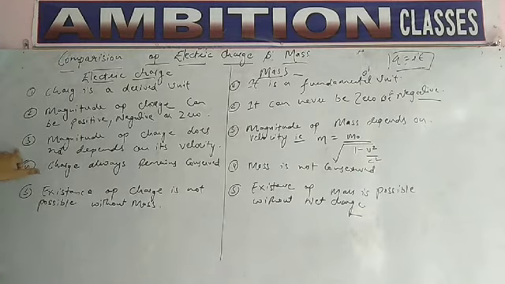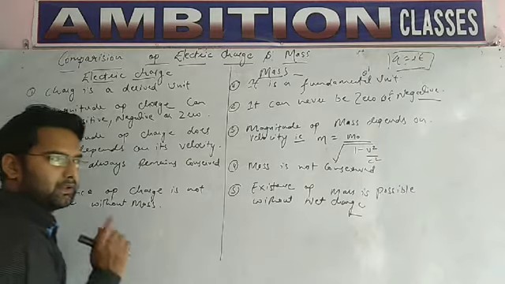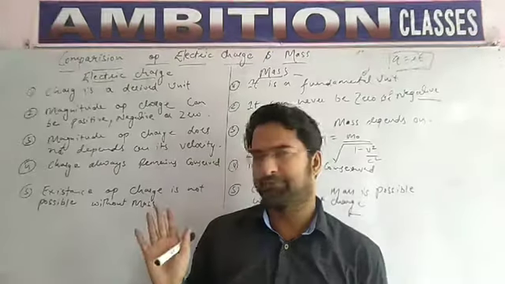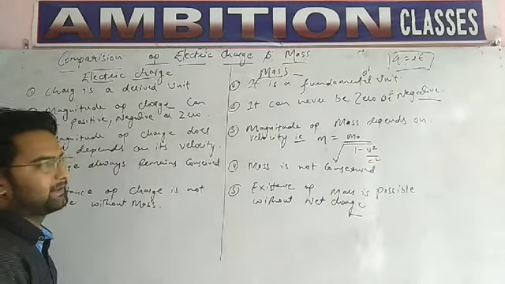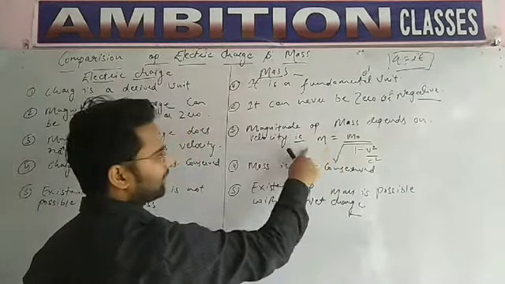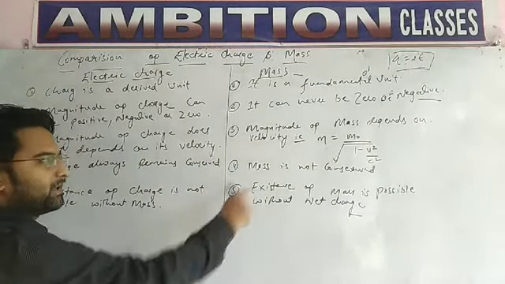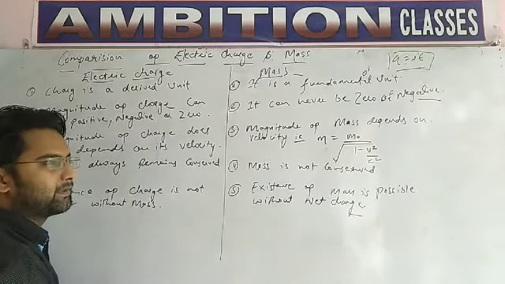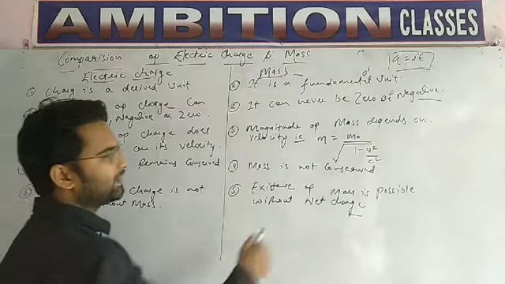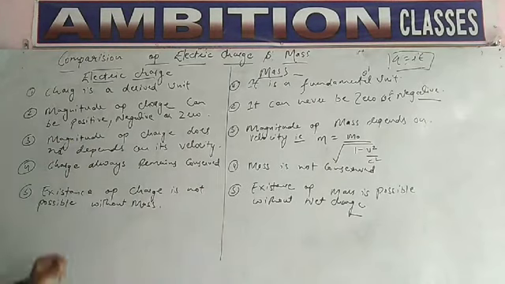Now let's move on to our third point. Magnitude of charge does not depend on its velocity. If you want to find the magnitude of charge, it does not depend upon velocity, whether it is the velocity of that body or the velocity of light. But magnitude of mass depends upon velocity. That is, m equals m naught upon square root of 1 minus v square upon c square. What is v? v is the actual velocity of the particle or body. What is c? c is the velocity of light. You will learn this formula in quantum mechanics. So mass depends upon velocity, but charge does not. This is the third difference.